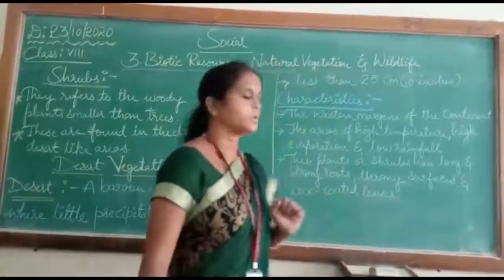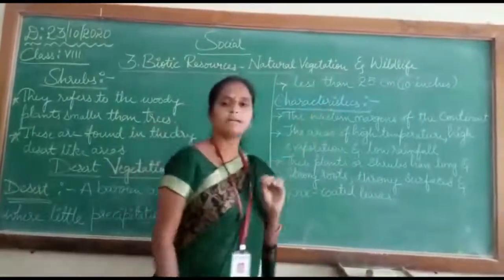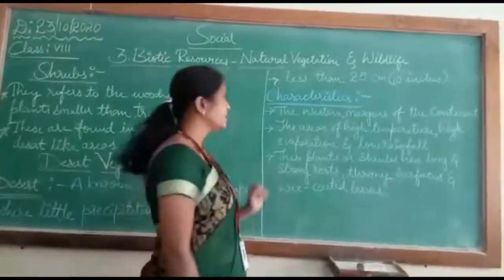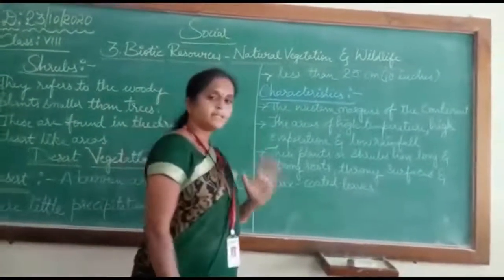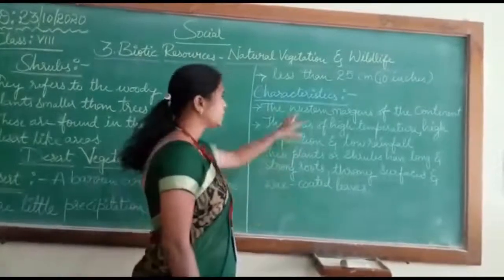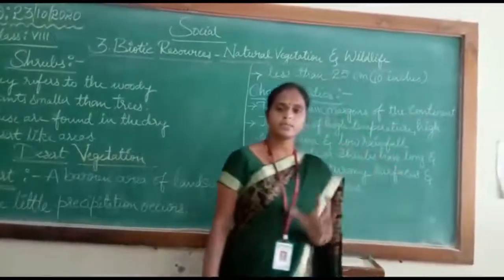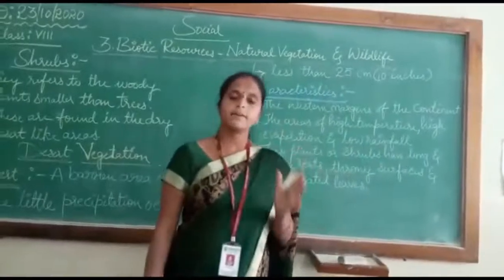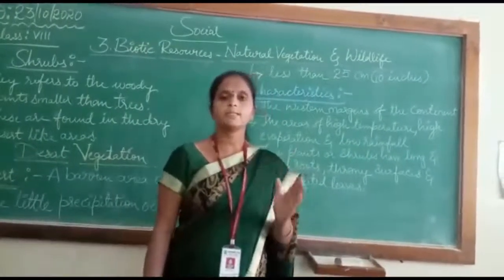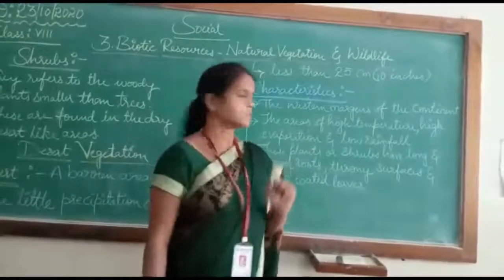Now we will learn about the characteristics of desert vegetation. Almost all the deserts are located on the western margins of the continents. In each continent we can see the desert, and they will be located on the western margin of the continent.